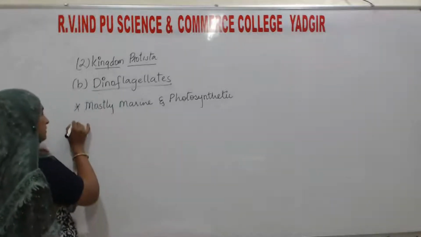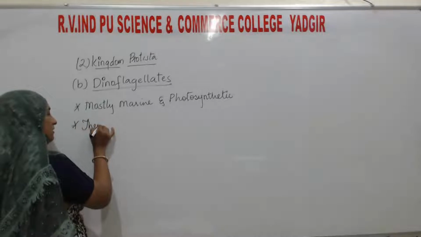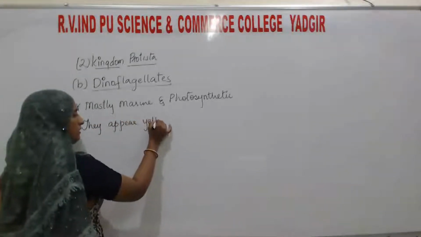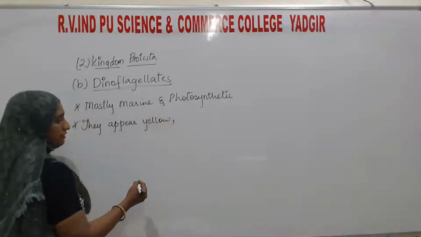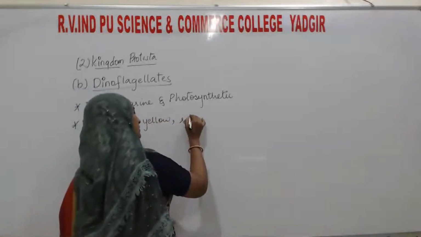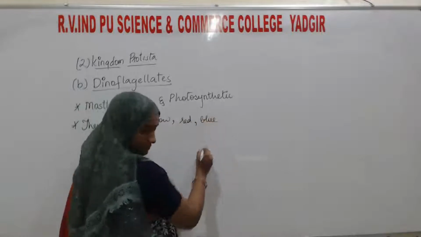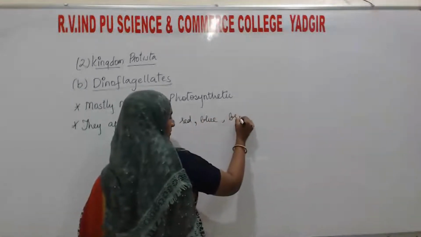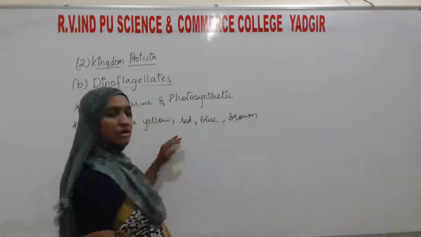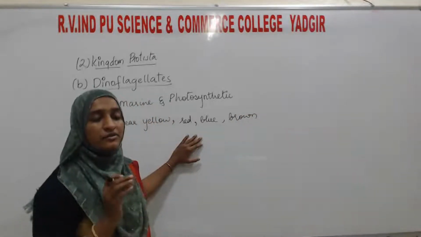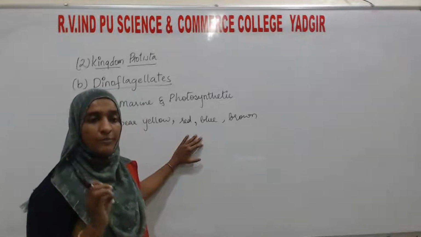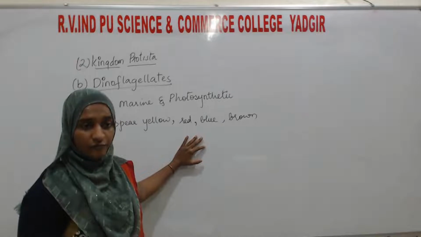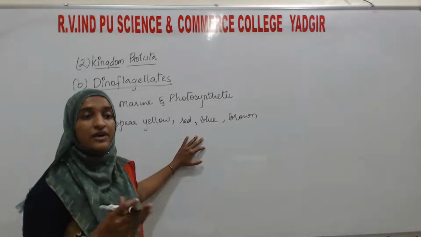They appear yellow, red, blue, brown. They appear in all these colors, and these colors are borne by the presence of certain pigments. On the basis of pigments, they will show the different colors.